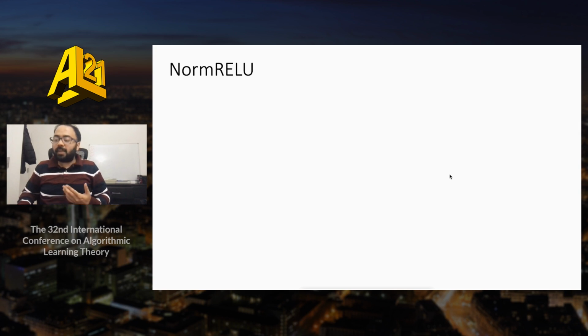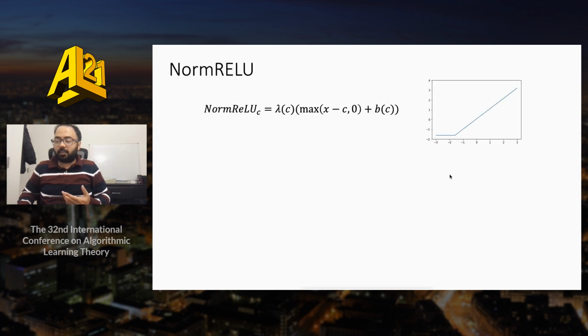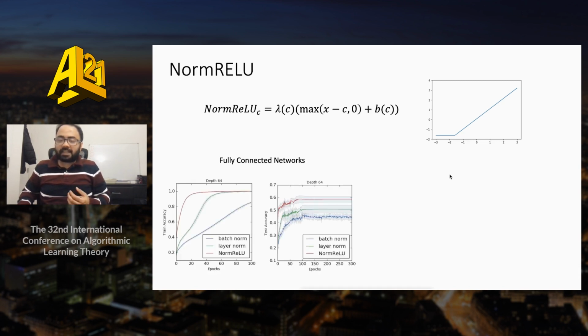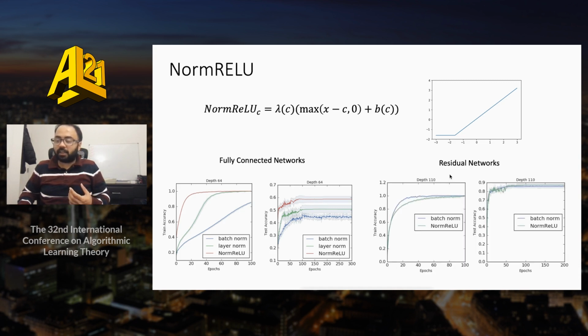Finally, motivated by the normalization assumptions, we propose a shifted and scaled version of the ReLU function, which we call normReLU. Via some preliminary experiments on ResNets as well as on fully connected networks, we see that the train and test performance remains similar when we replace the batch norm operation by the normReLU activation.